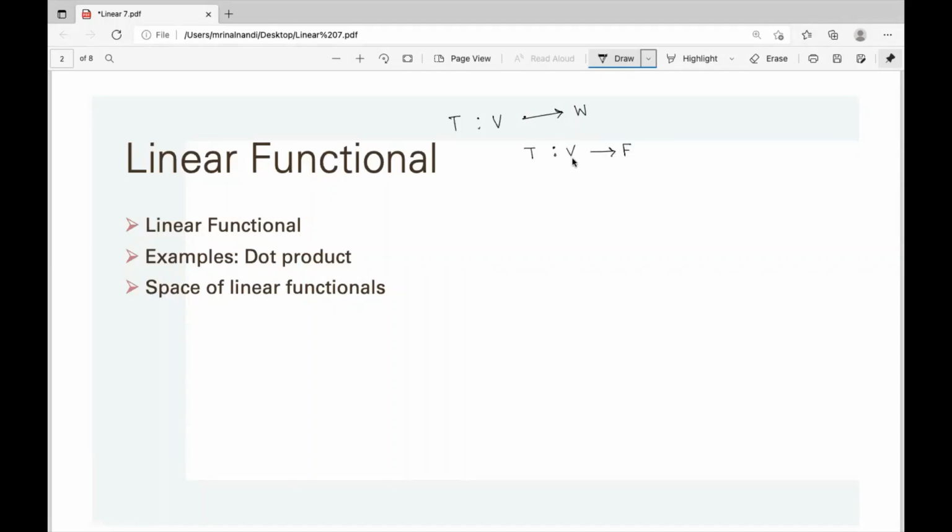So V is a vector space over F. F is a vector space over F. So this is a linear transformation between two vector spaces, and this linear transformation is called a linear functional. So a linear functional is nothing but a special kind of linear transformation where the codomain set is F itself.